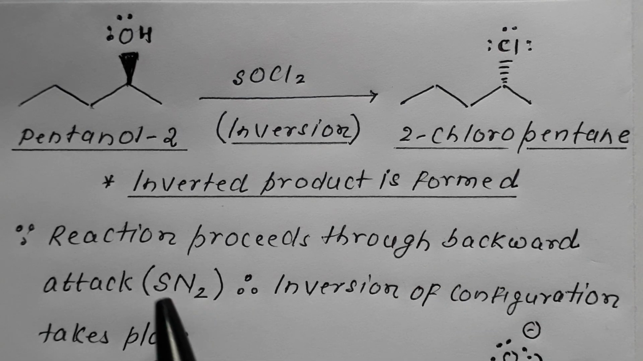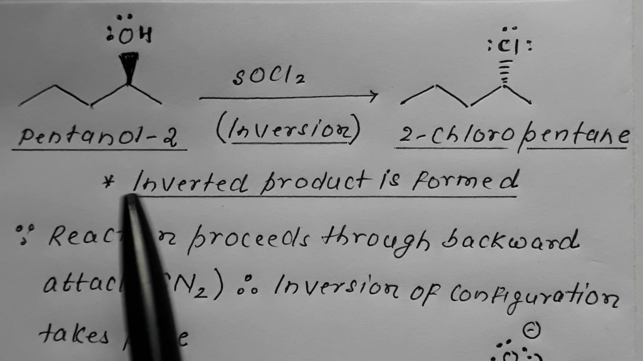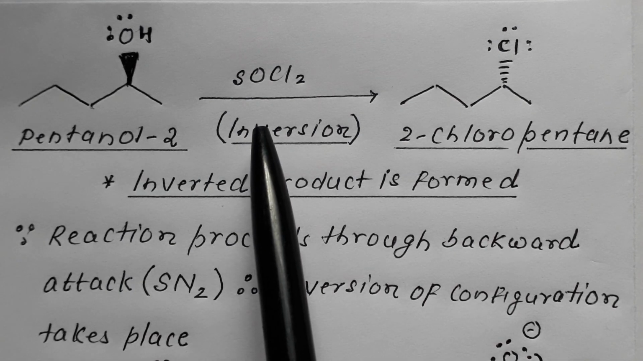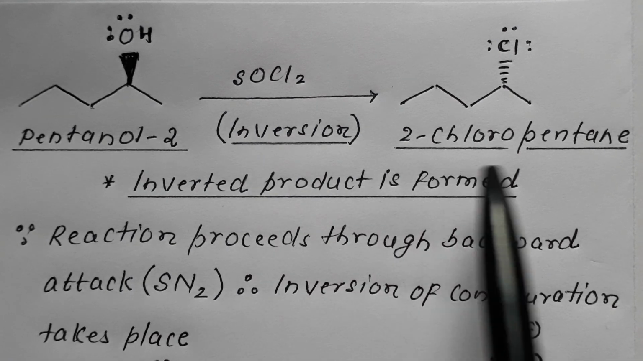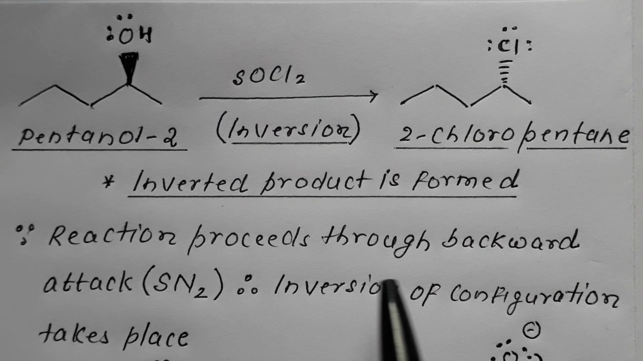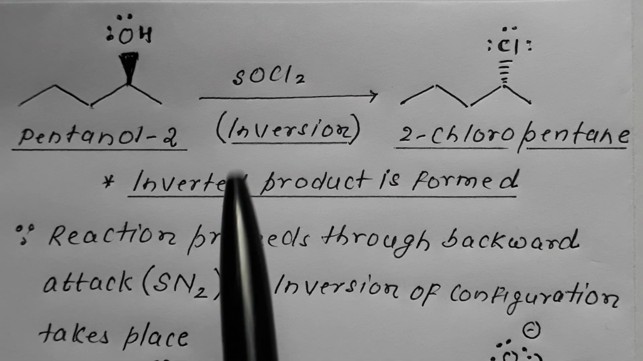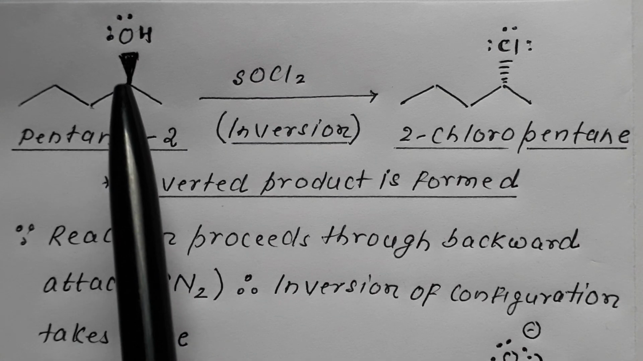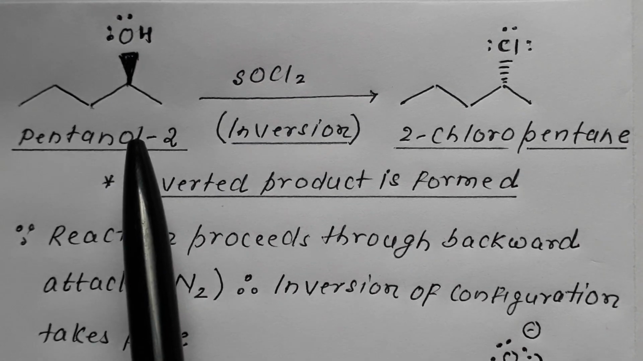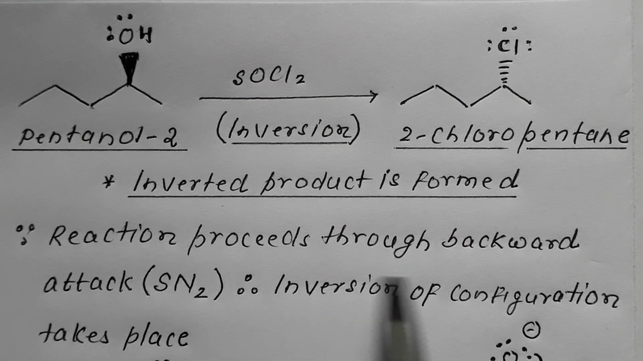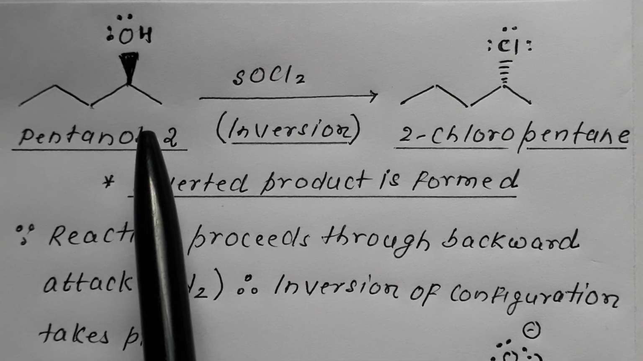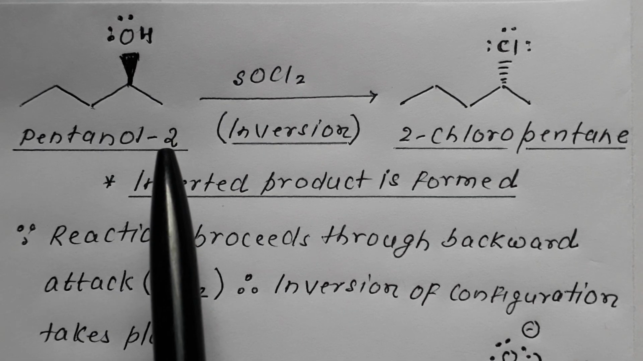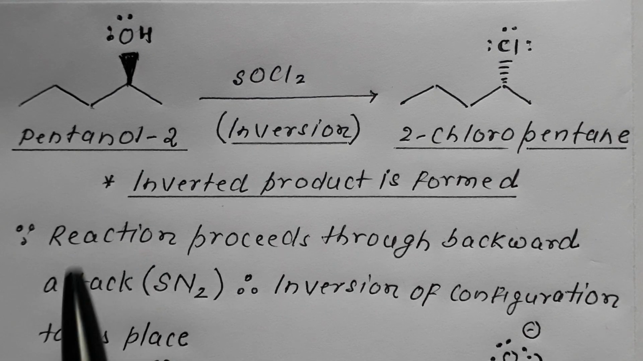So very important to note, this reaction of 2-pentanol with SOCl2 to convert into 2-chloropentane proceeds through backward attack. In the presence of OH, Cl attacks from the backward end, that is, the intermediate will involve 2 molecules. Therefore, this reaction is termed as SN2 mechanism.